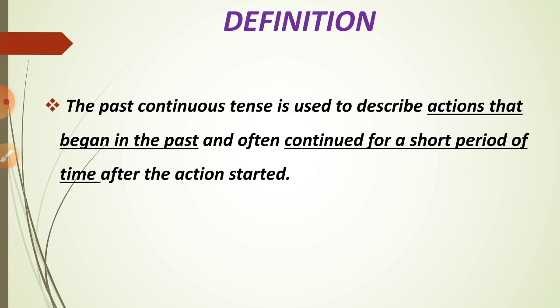What we discussed in yesterday's class: present tense with the continuous form is known as present continuous tense. And what do you mean by past continuous tense? The past tense with the continuous form is known as past continuous tense, and it is an ongoing past action. For example, you were studying when she called. So it is a past tense but with the continuous form, so it is known as past continuous tense.